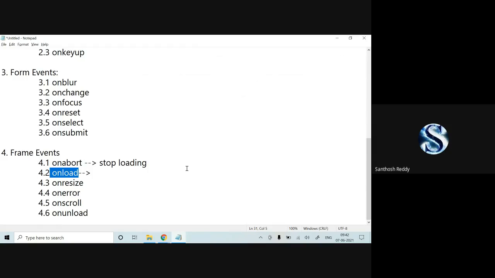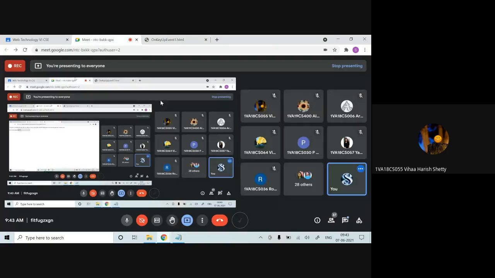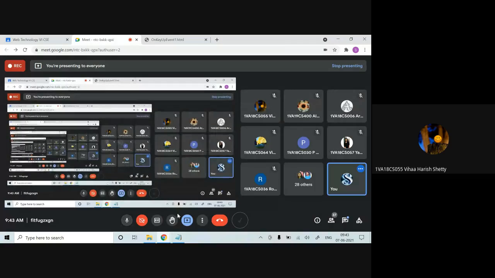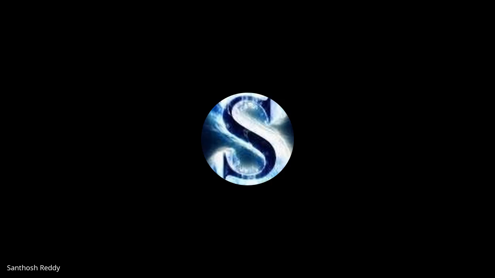Students, has everyone understood these event types: mouse events, keyboard events, form events, frame events? Still, does anyone have doubts? No, sir.